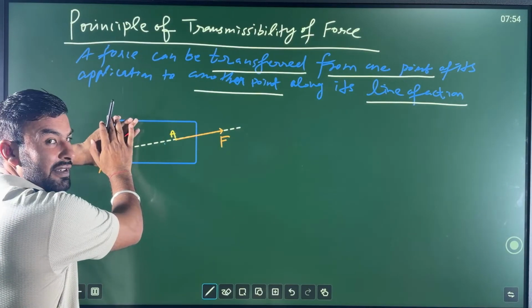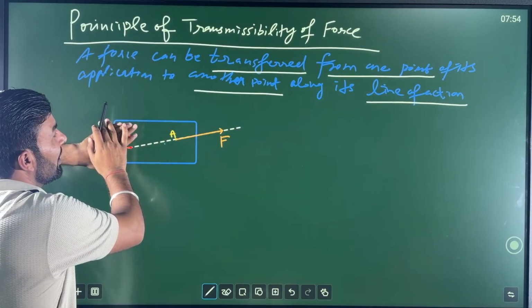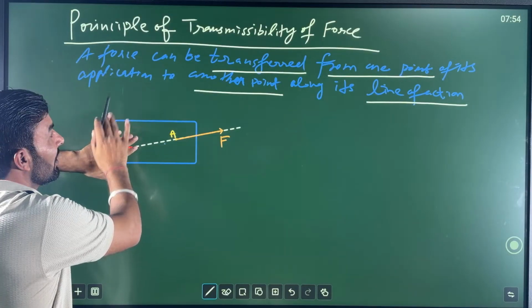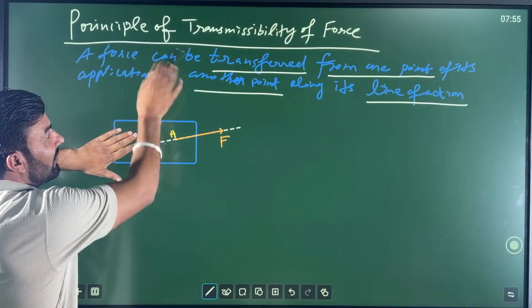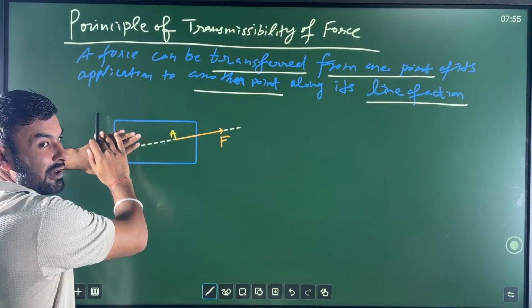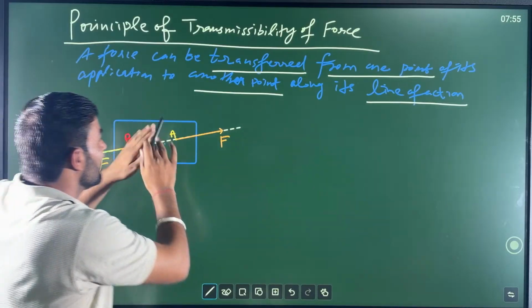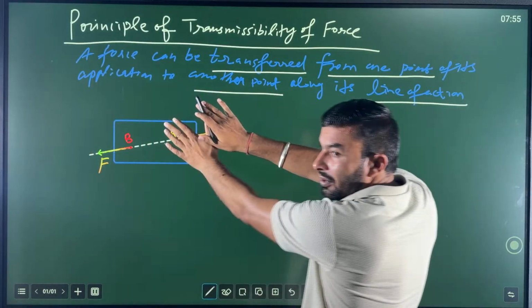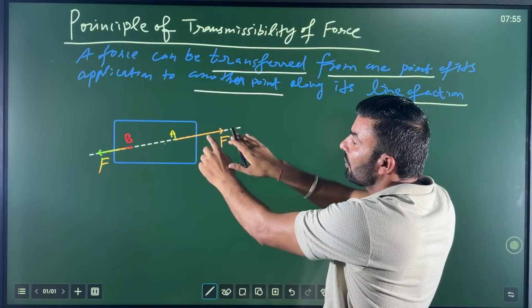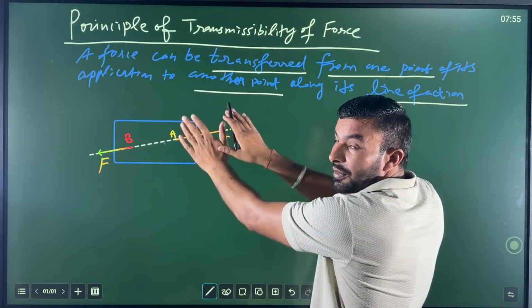The problem is this: use this and give the answer. After application of the principle of transmissibility of force, your answer becomes like this. Then you need not show this part.